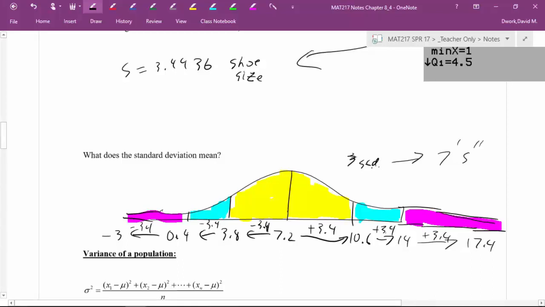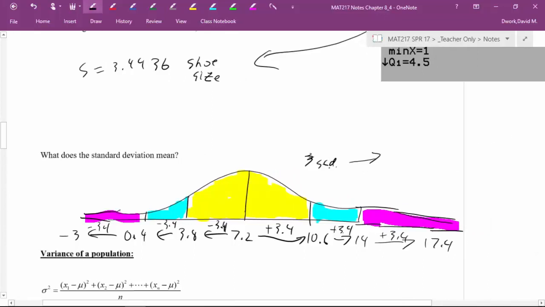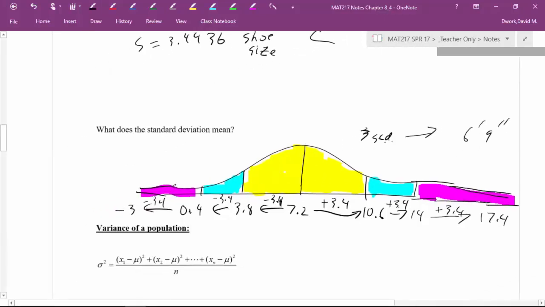If I remember correctly, I believe that would be 6'9" in height. So if you were walking through the mall and you see somebody who is 6'9", you notice them, right? They're tall. So that's kind of the idea of what we're getting at here. How we look at standard deviation is a measurement of how far off of the mean your data is. So if it's 3 standard deviations away, it's abnormal.